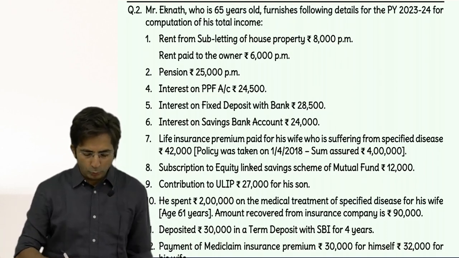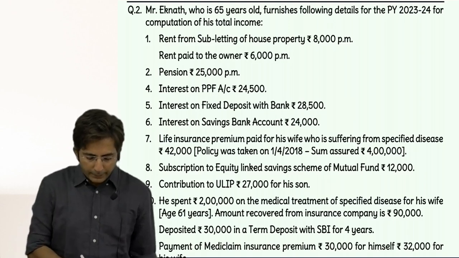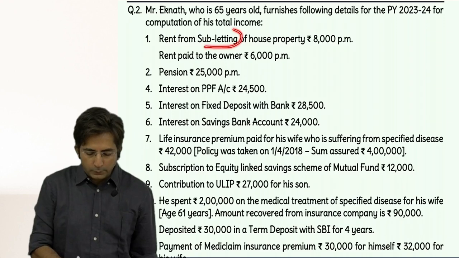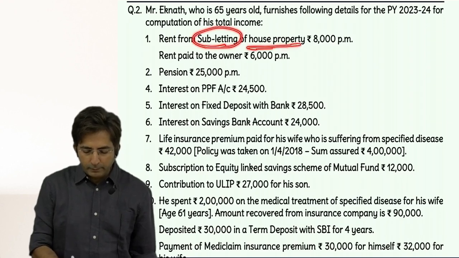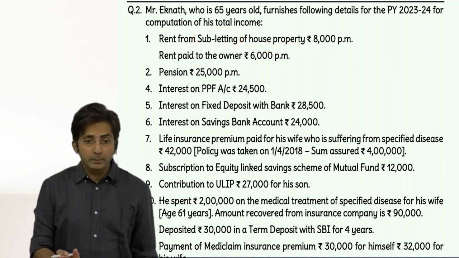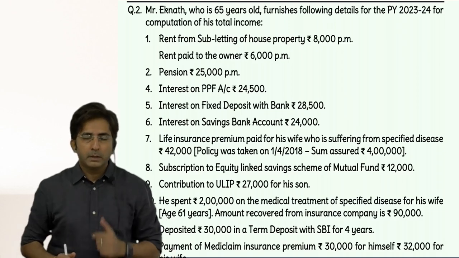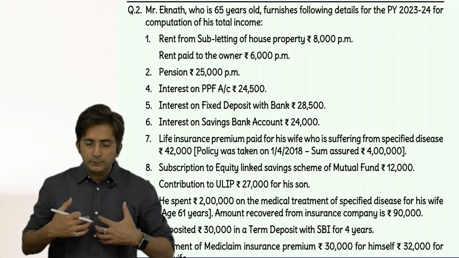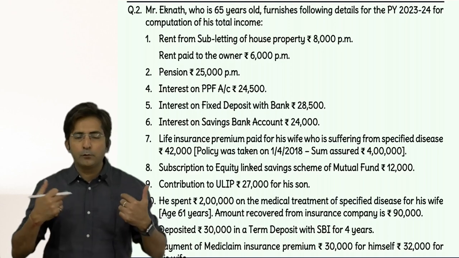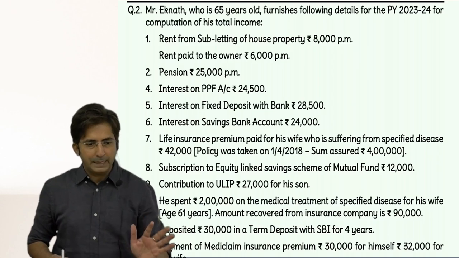Okay, see paid. Look. So first point in the question, rent from subletting of house property. Subletting is income from other sources. Don't get carried away by the word house property. See, house property income is activated when you give your own house on rent. But subletting means a rented house given on rent. So it is income from other sources. Okay. And it is fully taxable.